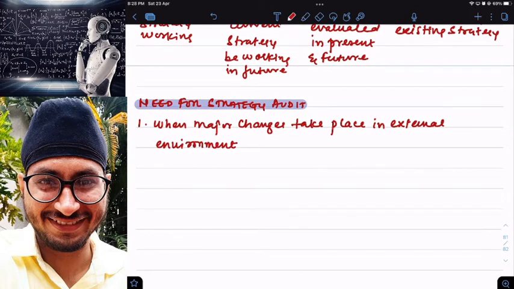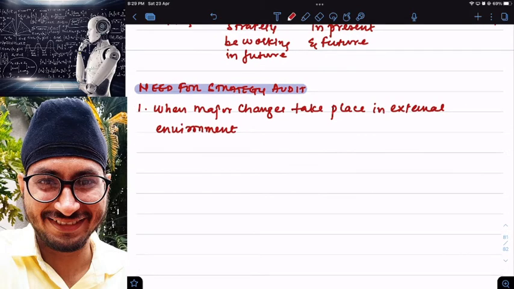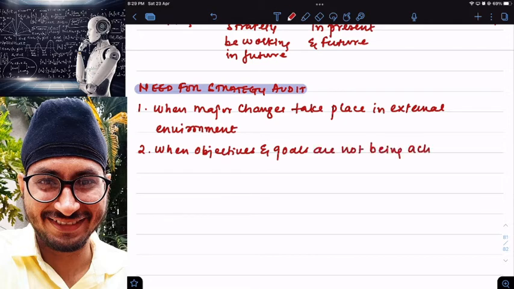Next, reason number two for going for strategy audit. When objectives and goals are not being achieved, you are unable to achieve your objectives and goals, sir. Obviously your mission, vision, objectives and goals are a complete failure, you are unable to achieve them, then better go for what? Better go for strategy audit.